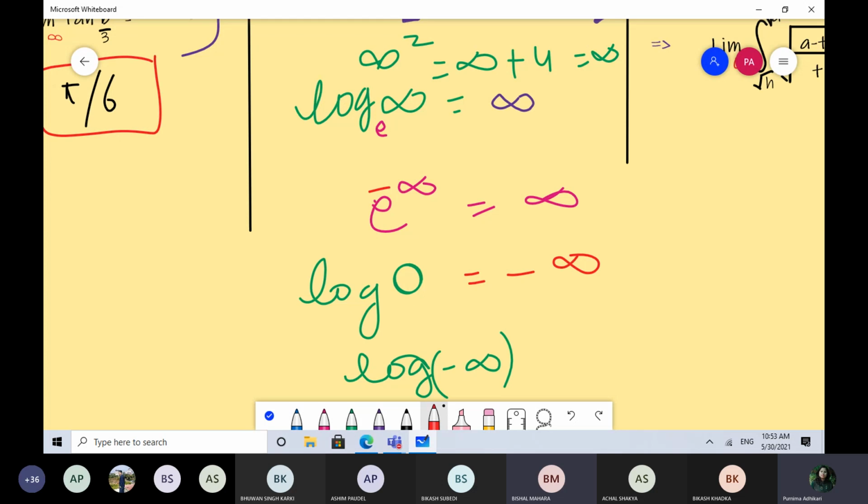What is e to the power minus infinity? 0. Yes, that's the reason. Okay. Thank you. Yes, 0. I would say log minus infinity has no solution. Indeterminate. Sorry. So you have no conclusion for this. Only log infinity is infinity.